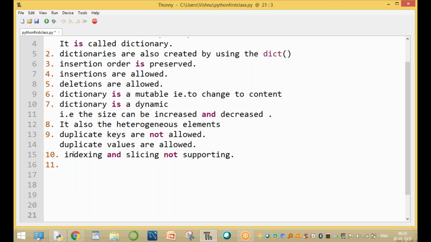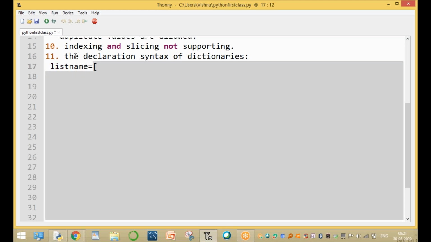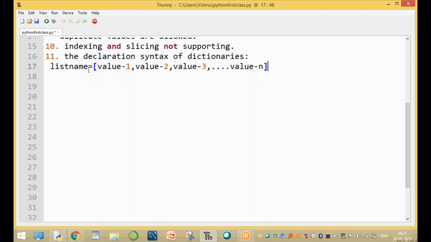Now, how to declare a list? Similarly, the declaration syntax of dictionaries. How to declare a dictionary? Example, how to declare a list? That is the list name equal to square brackets, with value 1, value 2 and value 3, and so on, value n. This is called a list.